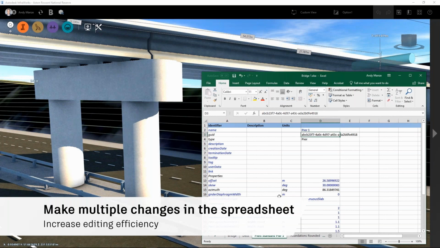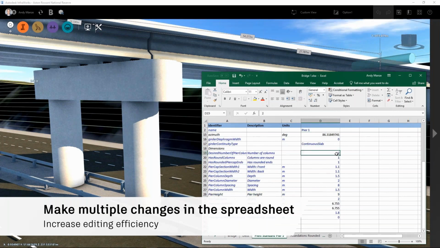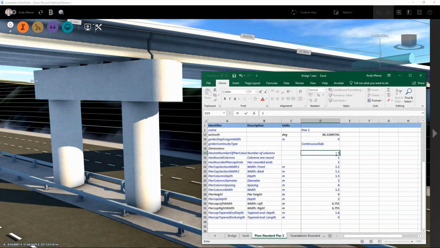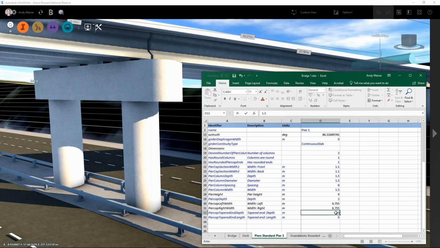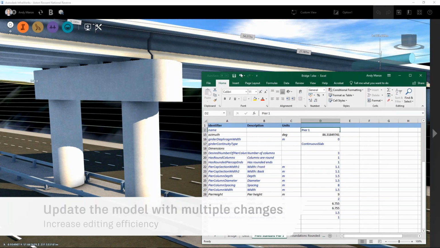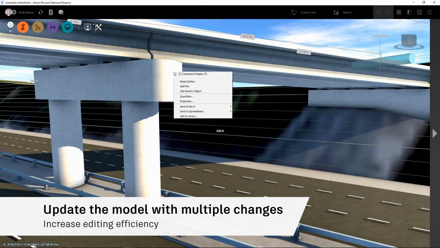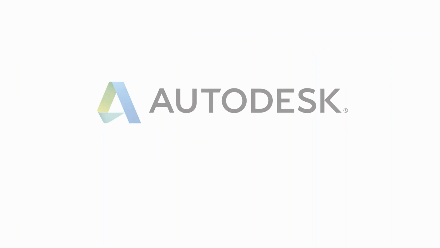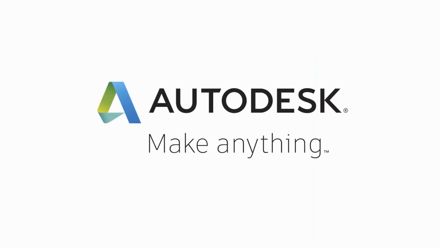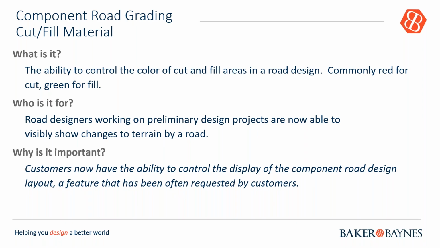So you can do an initial prelim design, you can go and edit it further like this, or if the Revit model comes in and you need to edit it for some reason, we won't recommend it because Revit is the detail tool. Your structural engineer should have had it proper. Once you've done that, send to spreadsheet, you update it, and as you can see, the piers or the actual columns are updated instantaneously. So we're trying to make everything much more type-based because that's where automation is going now, and it's much better and much simpler to incorporate.